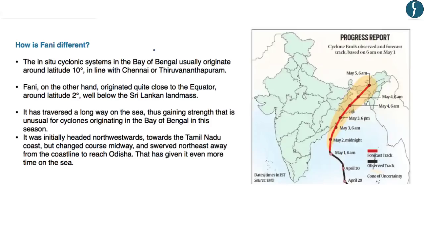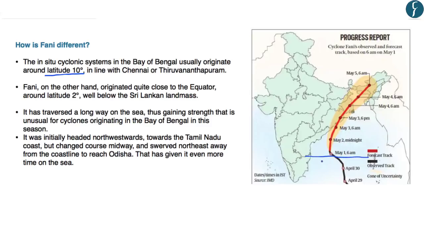Now after this, let us understand how Cyclone Fani is different from the other cyclones which develop in the month of April and May. Normally the cyclones which develop in April and May, which are in situ cyclones developing in the Bay of Bengal, originate around 10 degree latitude, which is close to the line which crosses Chennai or Thiruvananthapuram. So as you can see in this map, it is somewhere around here.